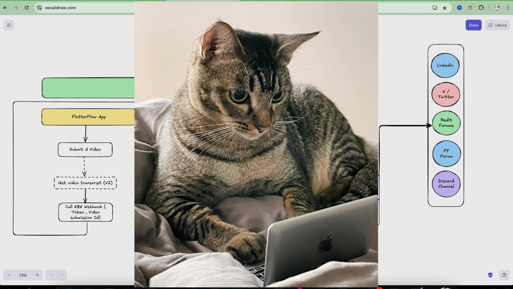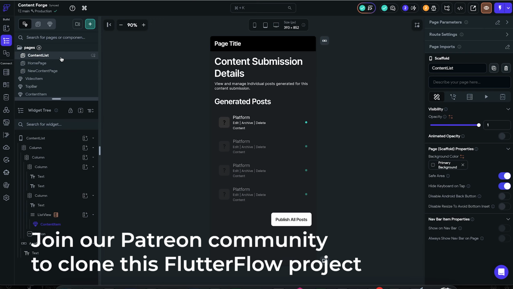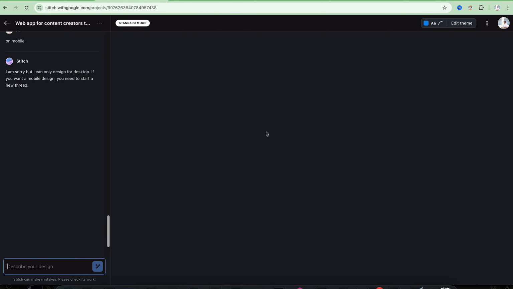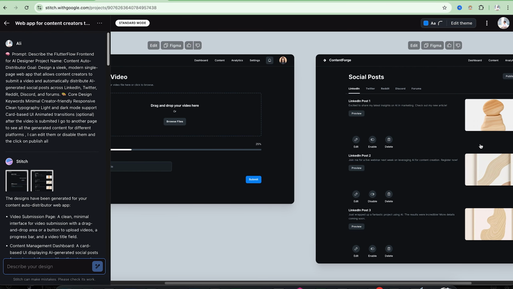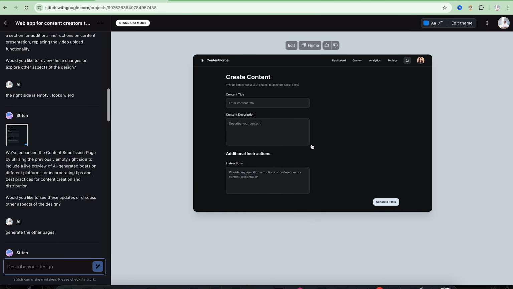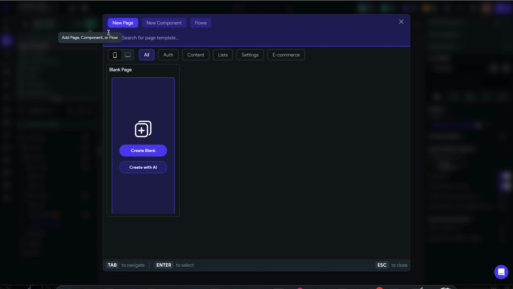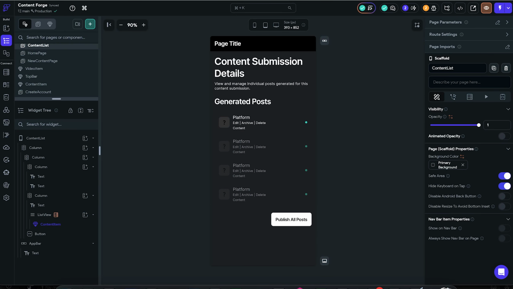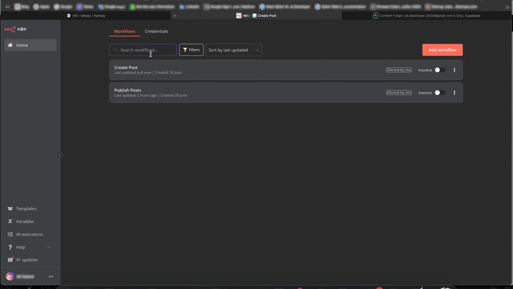So I did it while I was in bed, so I couldn't record it. This is a very basic FlutterFlow app. I haven't put any time in the design, but actually I did something cool. I used the latest AI technologies. So I prompted what I want to build, give me the pages. I take some inspiration from it and even use the AI. So basically for this page, I took a screenshot and passed it to FlutterFlow and told it to build this page using the AI. And we're going to do that even more as we go with this project. So yeah, that's it. And on N8N, I haven't done anything special aside from deploying the open source version.